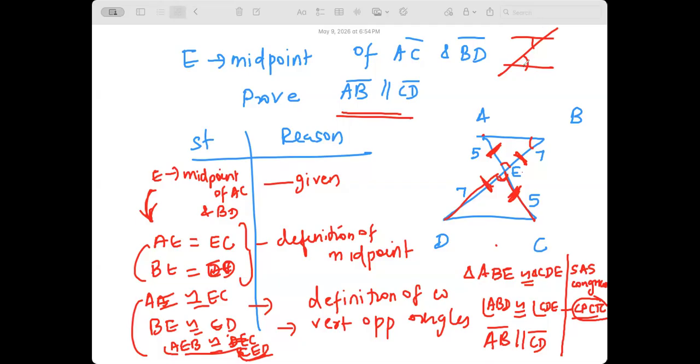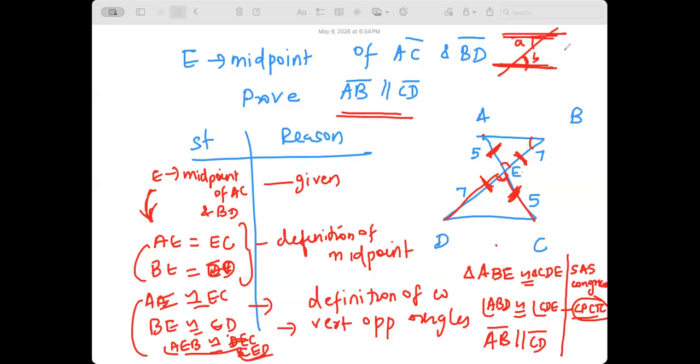Alternate interior angles theorem. But here we are saying the converse, the opposite, switching the hypothesis and conclusion. Usually we say, if these two lines are parallel, the angles are equal because they are alternate interior angles. That is a theorem.